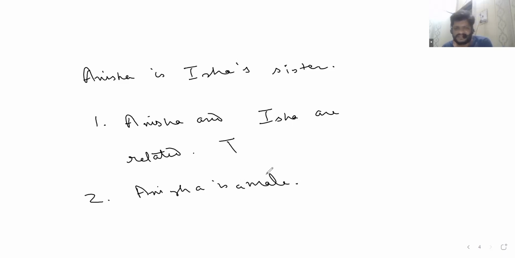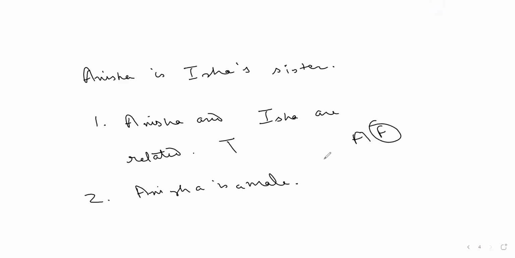Anisha is Isha's sister and Anisha is a male. What tag would you give to this one? Not given. Anisha is Isha's sister. If Anisha is a sister of someone, then Anisha is a female. The question says she's a male.